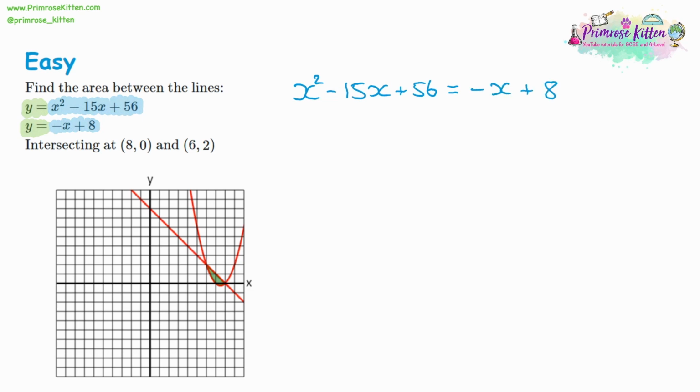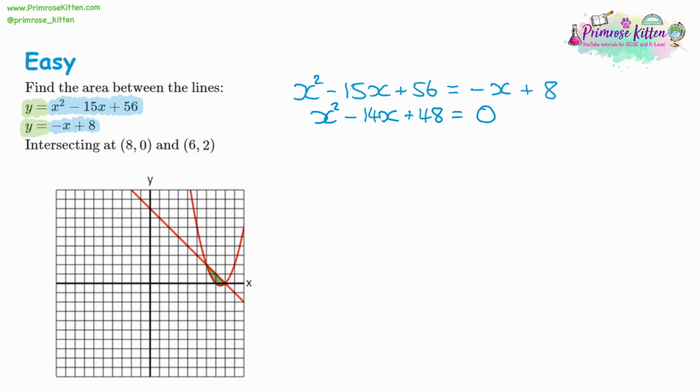We can then collect like terms. So if we work on the left-hand side, we've got the x squared. We can add x to both sides to get negative 14x. We can take away 8 from both sides to get a positive 48. And then what we can do with this is we can integrate the combined version of both lines. And if we do that, we are going to get the area between the lines.